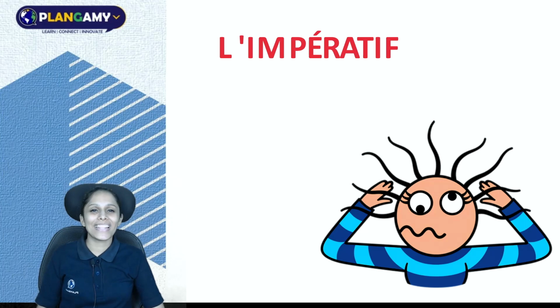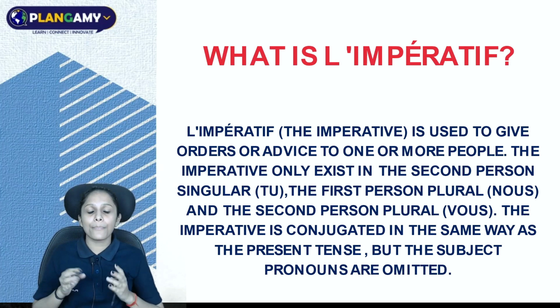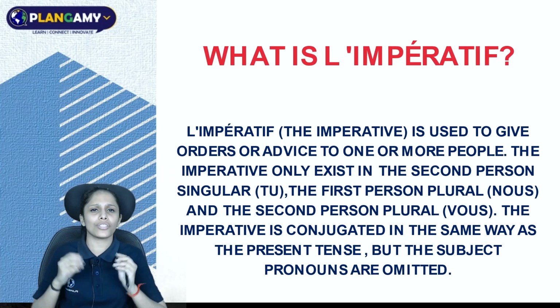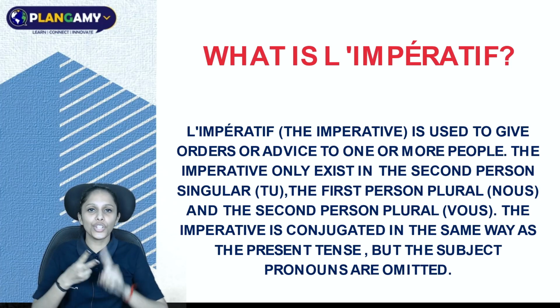So let's get started. Now, here we have what is l'impératif. It says l'impératif is used to give orders or advice to one or more people. The imperative only exists in the subject pronouns, that is tu, nous, vous. That is, you cannot use je, il, elle or xyz. You just have to use tu, nous, vous. But there is a condition, that is, you have to remove those tu, nous and vous.